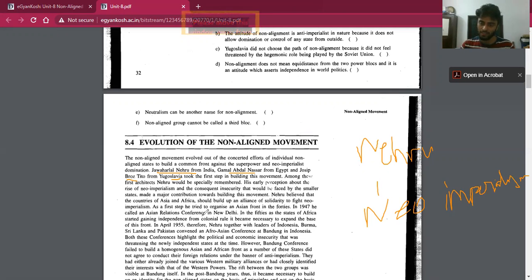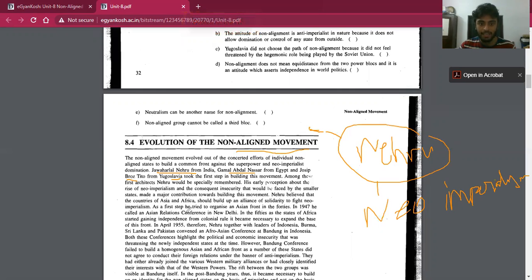Under the bipolar world, Nehru had a vision that the newly independent countries, especially India, should not be subjected to neo-imperialism. They should have an independent stand of their own. That is why Nehru was one of the forerunners of the non-aligned movement.